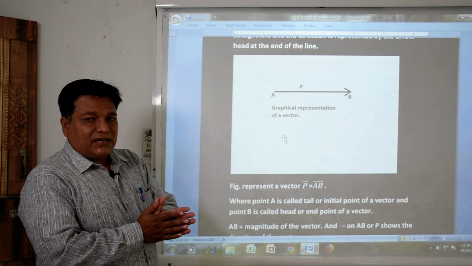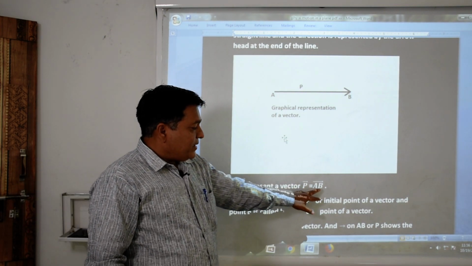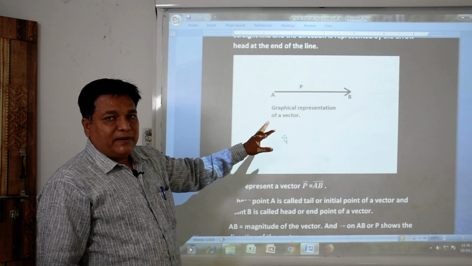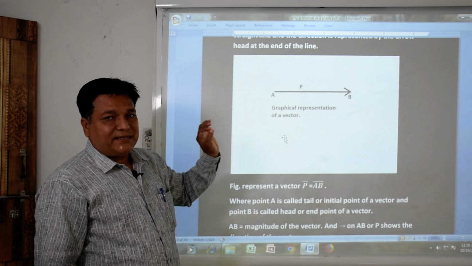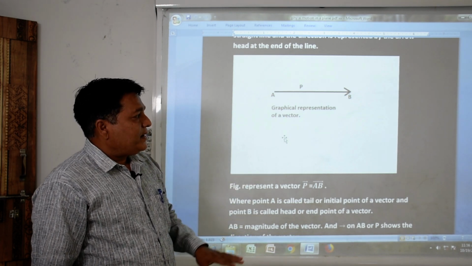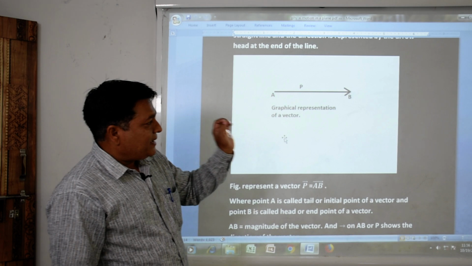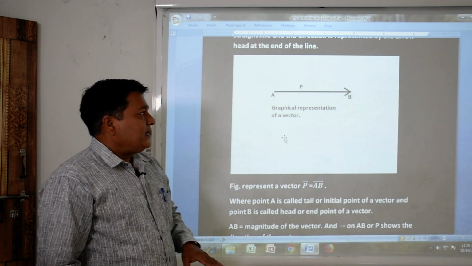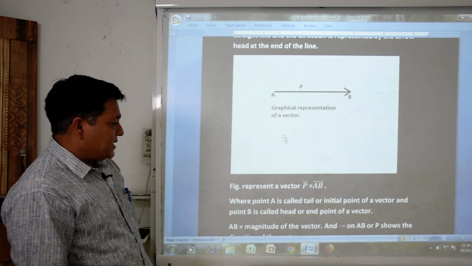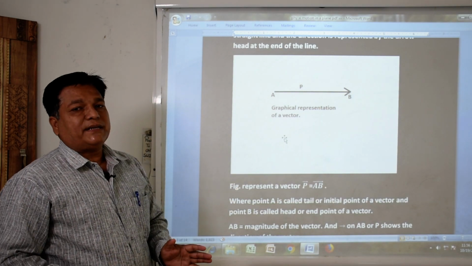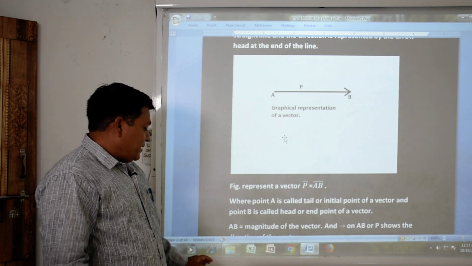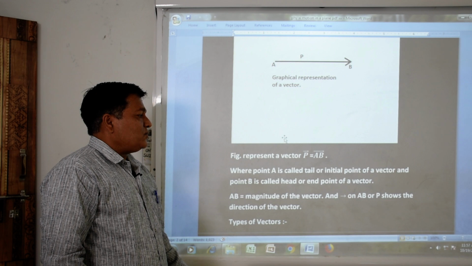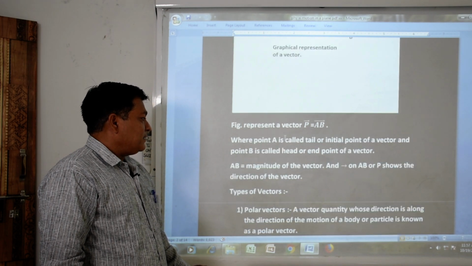Vector P is equal to vector AB, with an arrow over the English alphabet. Where A is the initial point, which is called the tail of the vector, B is the ending or terminating point, which is called the head of the vector. The head of the vector is indicated by an arrow sign and it shows a particular direction. This is the way we represent a particular vector. Length AB shows the magnitude and the arrow shows the direction of the vector.